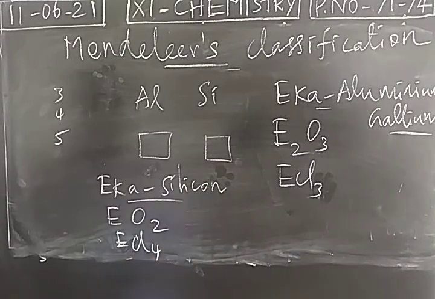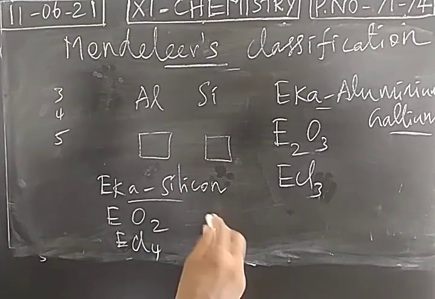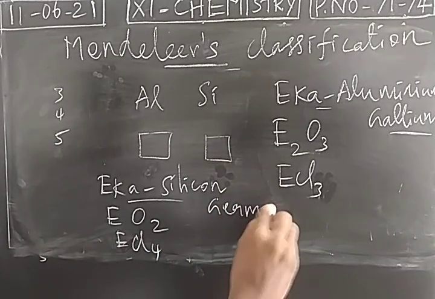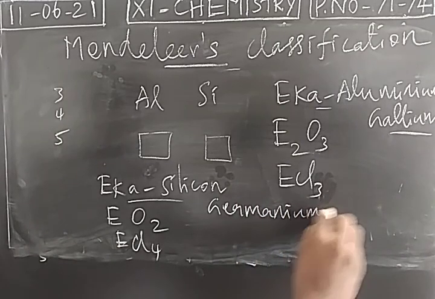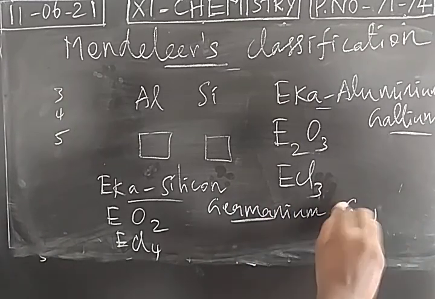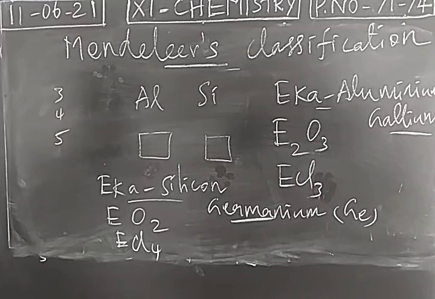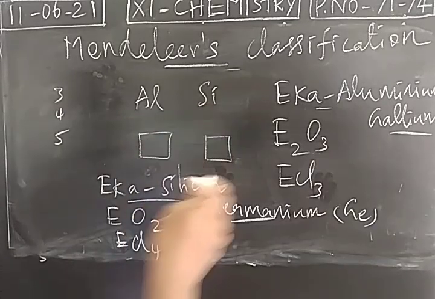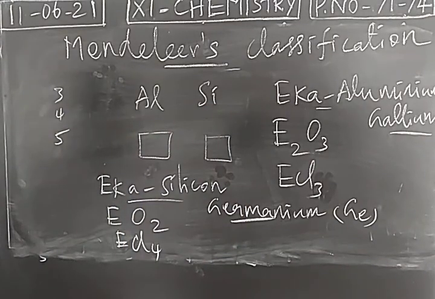And here we need an element. It is nothing but germanium. Symbol is Ge. So the discovery of gallium and germanium was possible only due to these empty places, so that these two elements were discovered later.